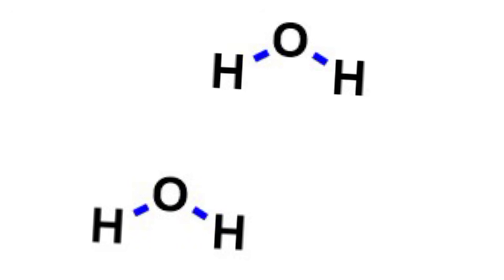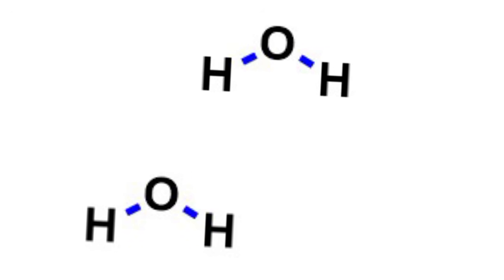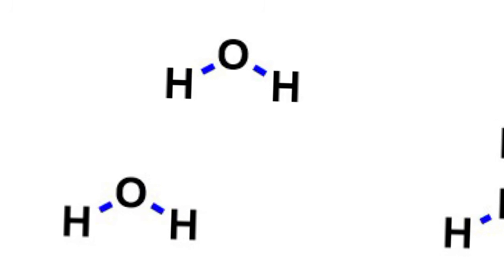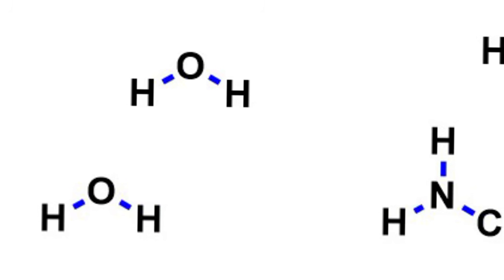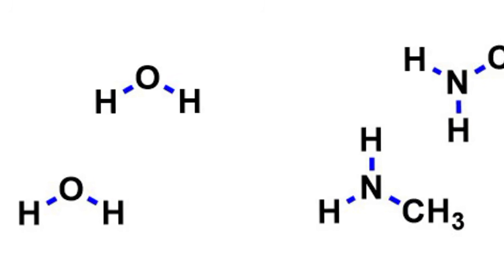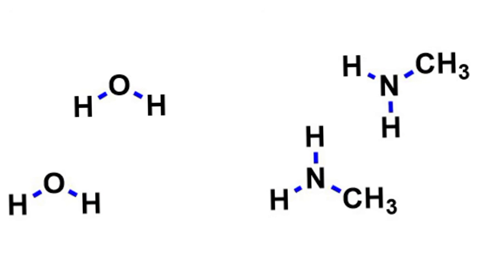Now, when we have this type of molecule formed and we have another molecule of the same nature coming together, we are going to have the type of bond we call dipole force of attraction. But when this dipole force of attraction is occurring between hydrogen and a highly electronegative, small atomic size non-metal, we will say it is called hydrogen bonding. Look at this.